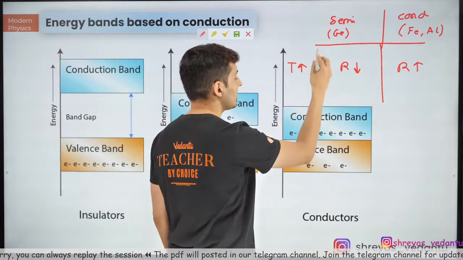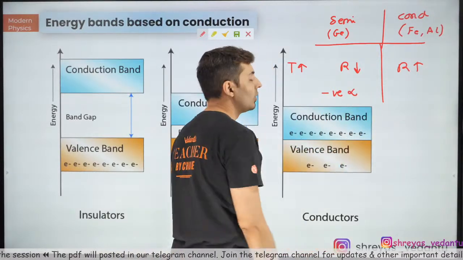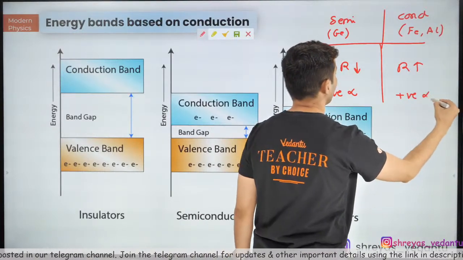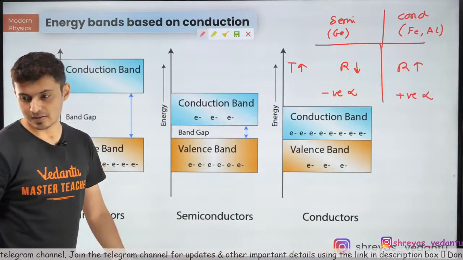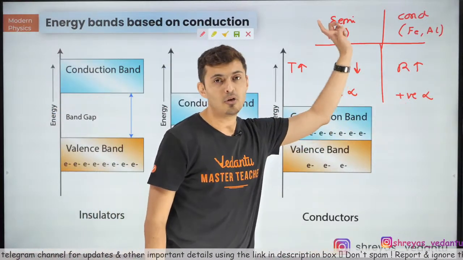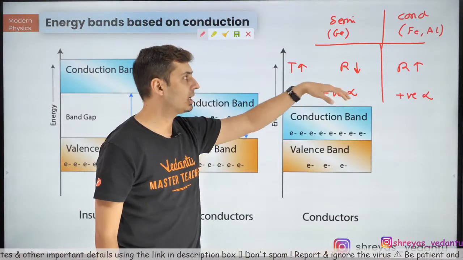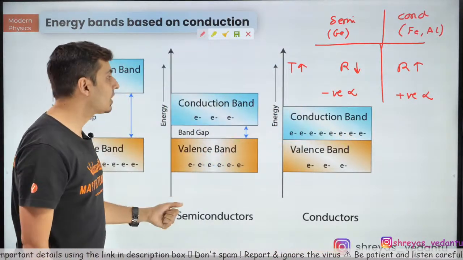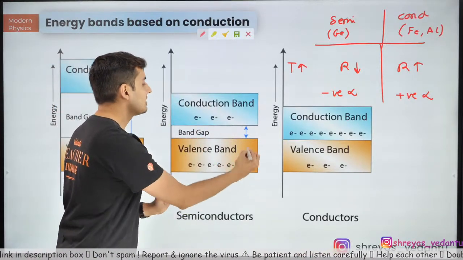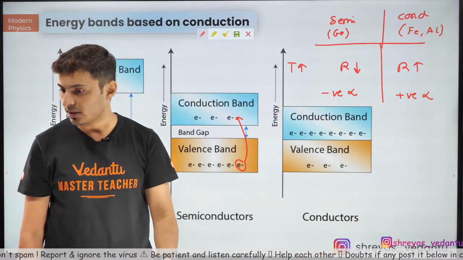Hence it's said that semiconductors like germanium and silicon have a negative thermal coefficient of resistance, and conductors have a positive thermal coefficient of resistance. Keep this in mind. So the resistance will increase for conductors, but for germanium, silicon, etc., which are semiconductors, the resistance will decrease because of the thermal energy provided to these electrons, which jump into the higher orbit. Everybody clear about this?